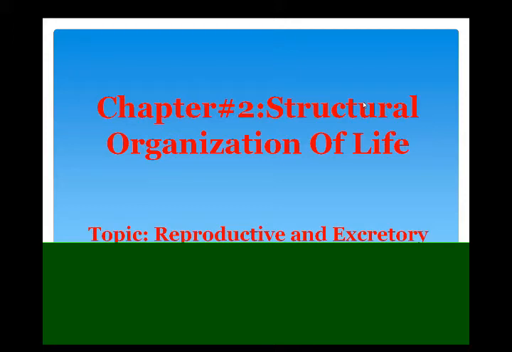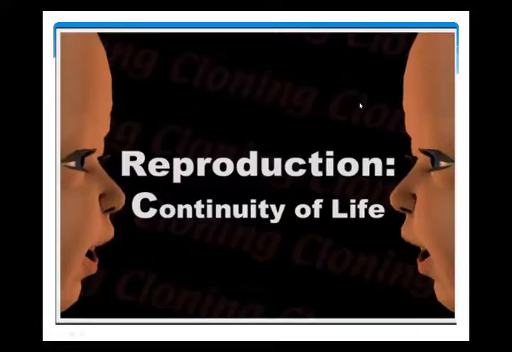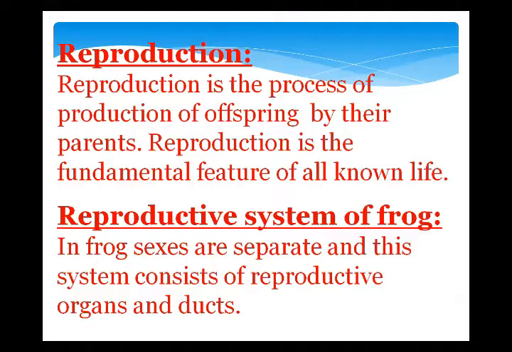Today, first I am explaining the reproductive system of frog. First understand what reproduction is. In the word reproduction, re means again, and production means to make something new. That's why reproduction is the process of production of offspring by their parents. Offspring means new generation.